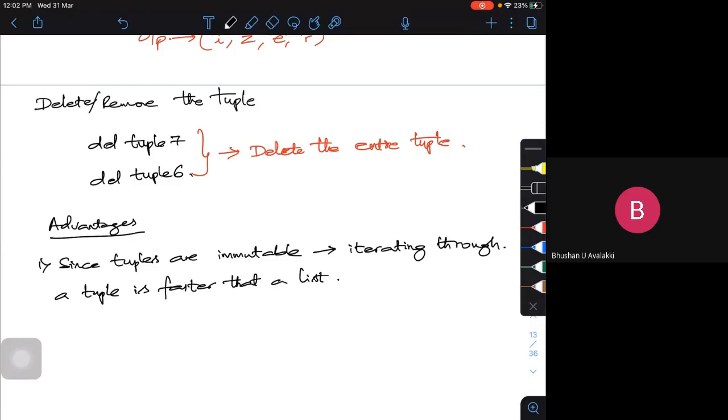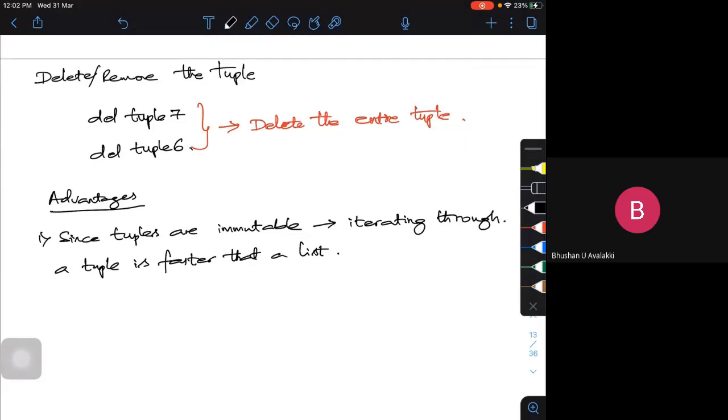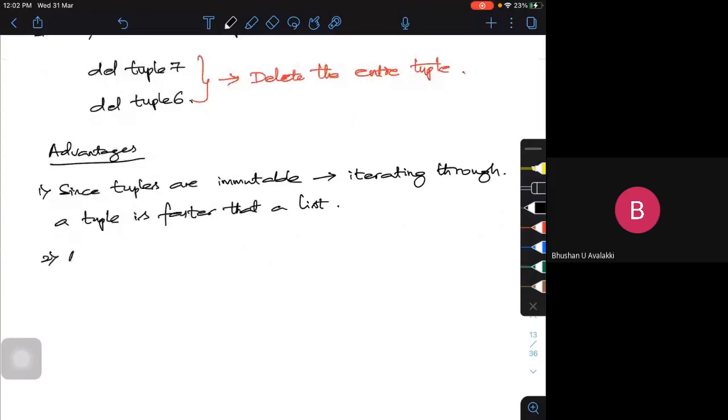I'll come to the dictionary later. I think when I discuss the dictionary, you will understand what this actually is.